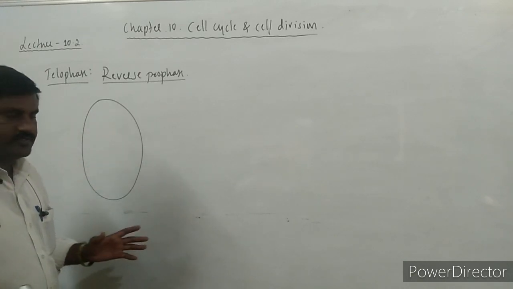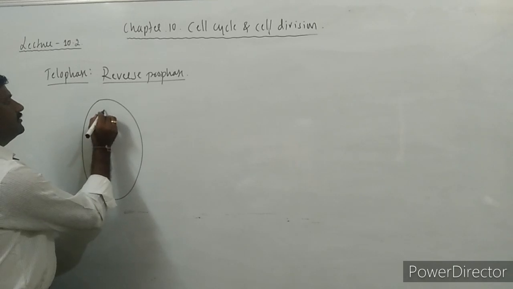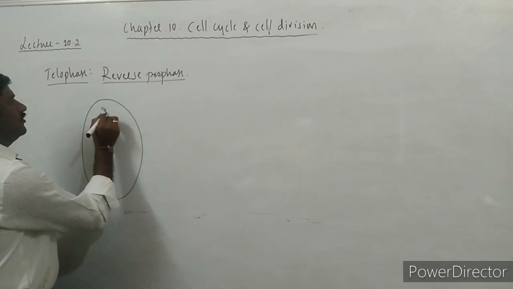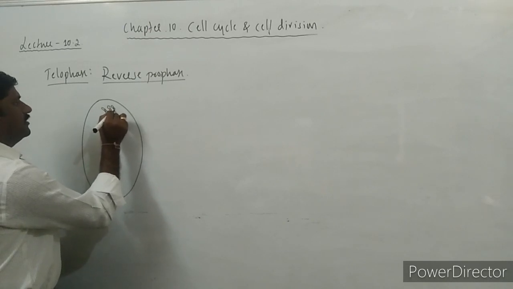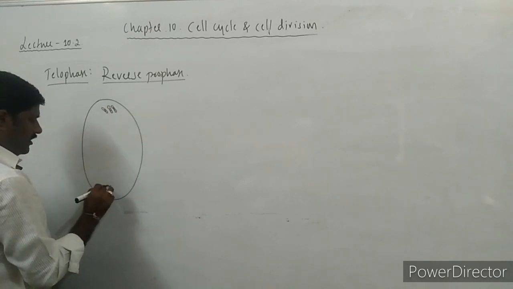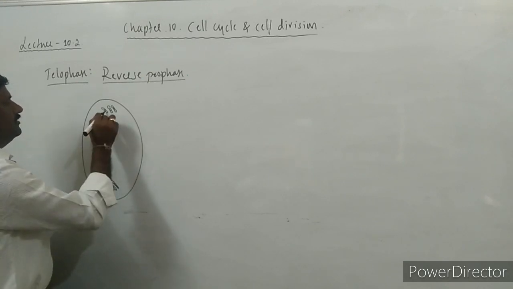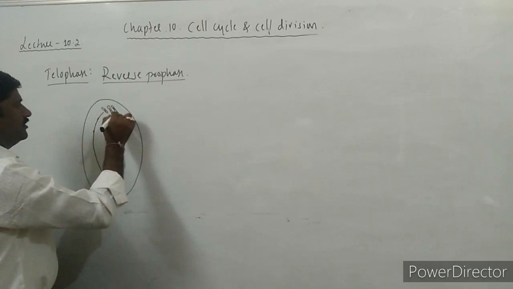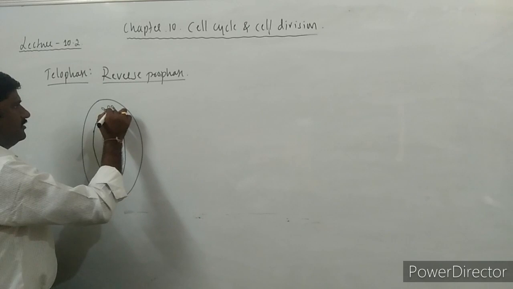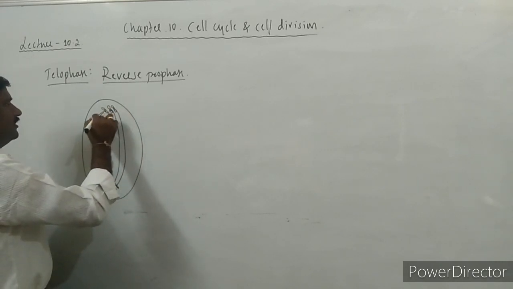Simply, all the chromosomes have moved to the poles. This is one chromosome, this is another chromosome, and another, like this. All the chromosomes have moved to their respective poles, right? These are all spindle fibers that hold the chromosomes respectively.